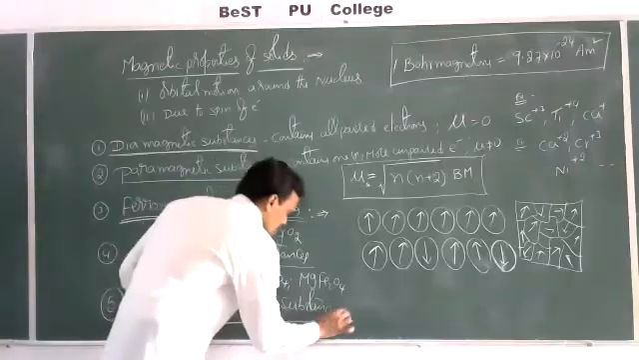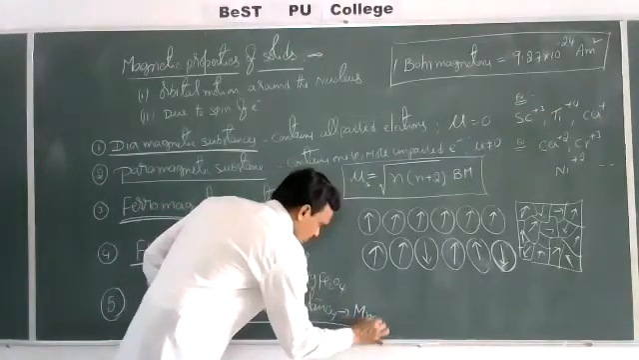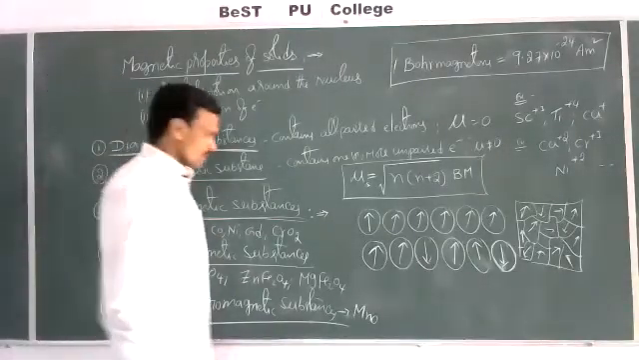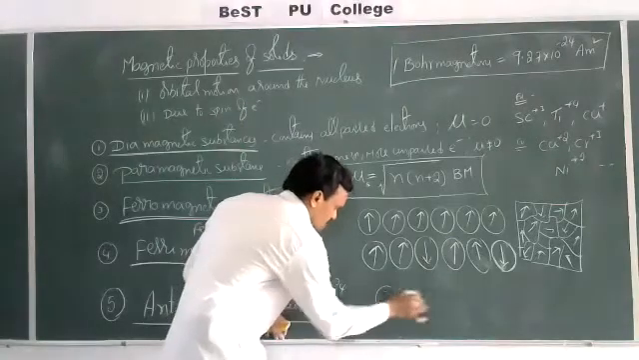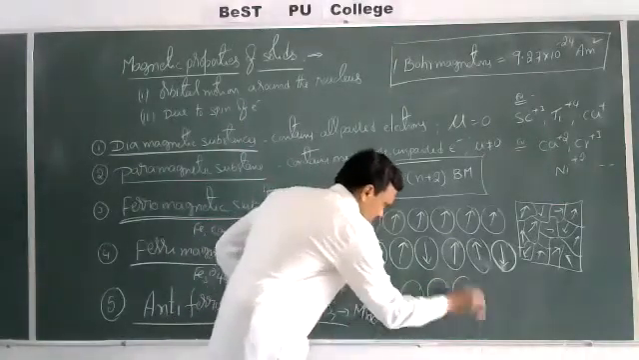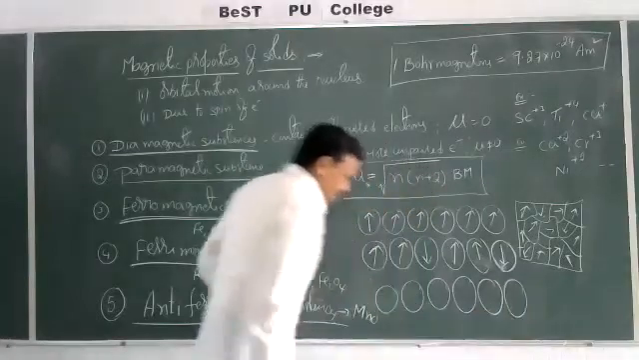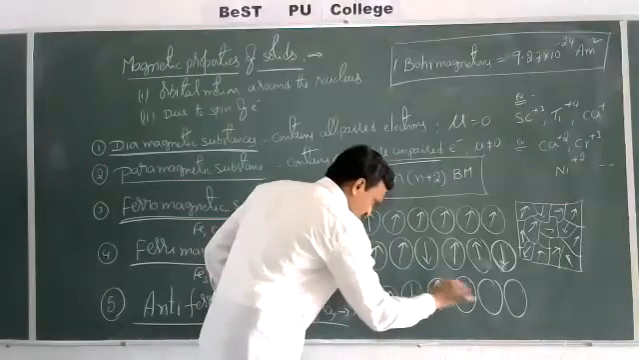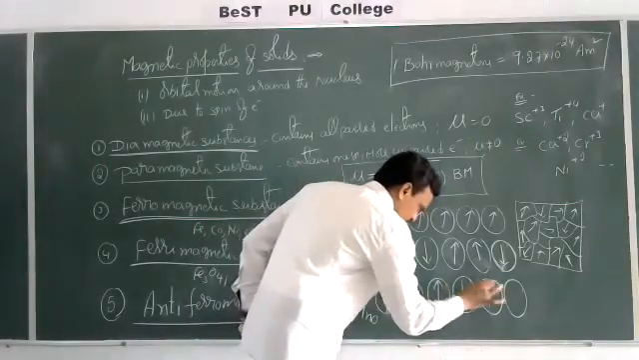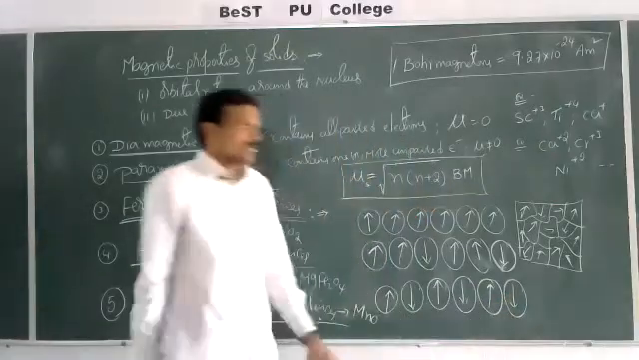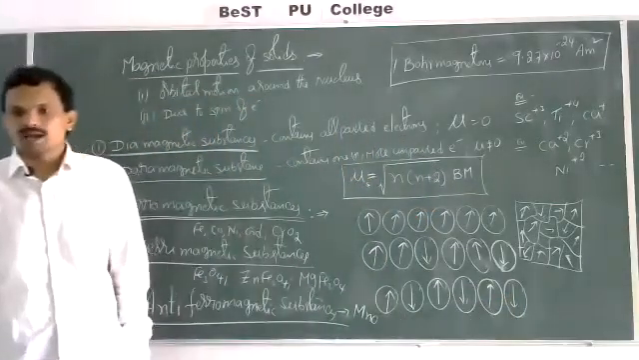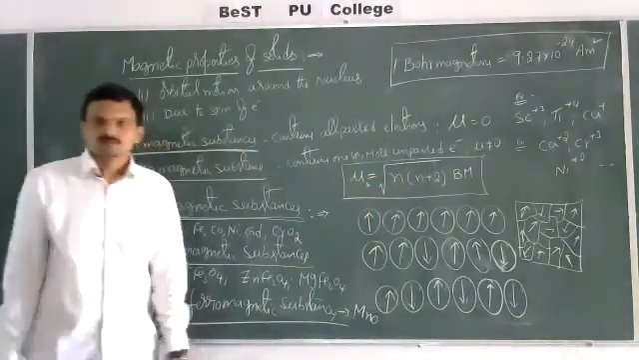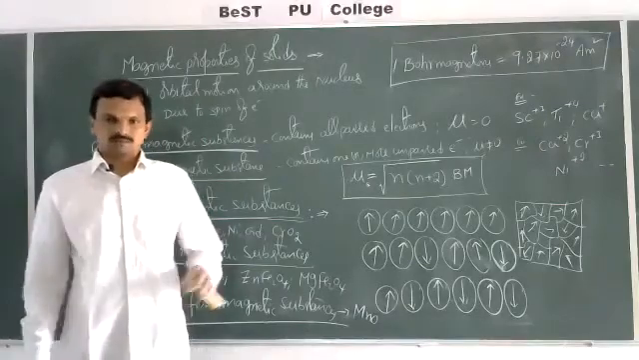An example for this is manganese oxide, MnO. MnO and MnO2 are examples of antiferromagnetic substances. Now, in these antiferromagnetic substances, the magnetic domains are aligned in parallel and anti-parallel directions in equal numbers, and there is no net magnetic moment.